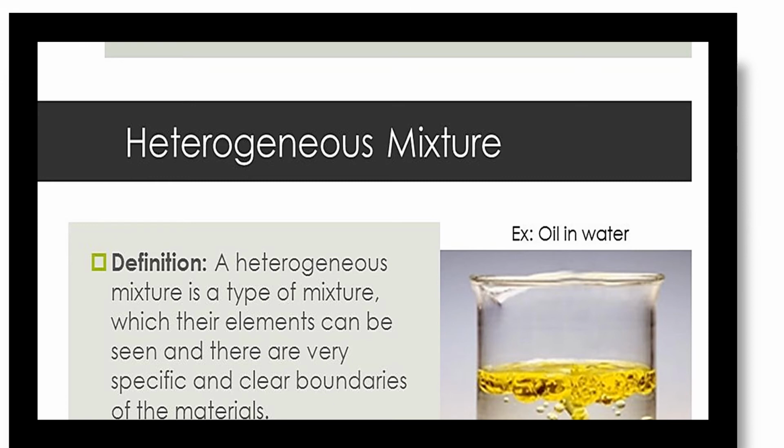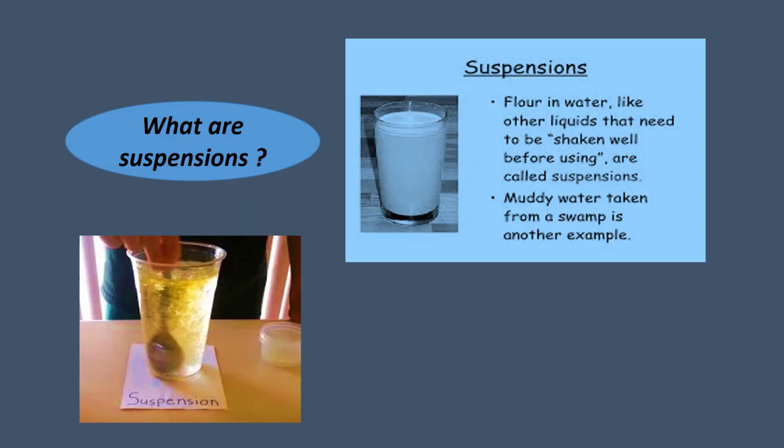Example, smoke. Smoke is a heterogeneous mixture because the different types of gases that are present have different properties. The heterogeneous mixtures are of two types: suspensions and emulsions.